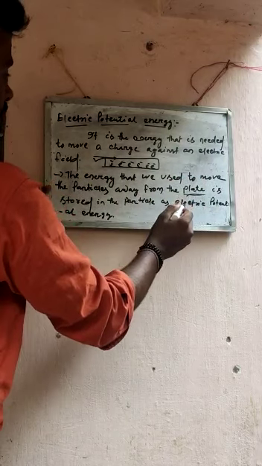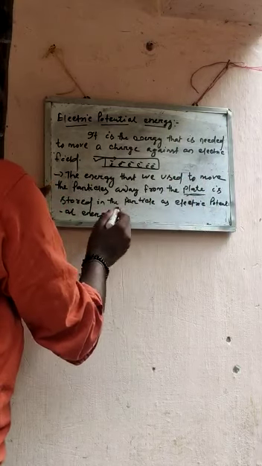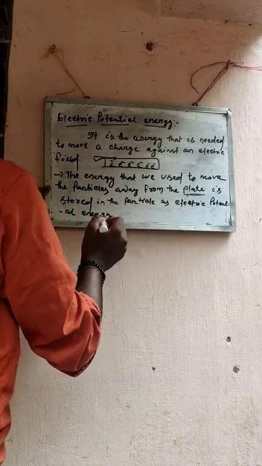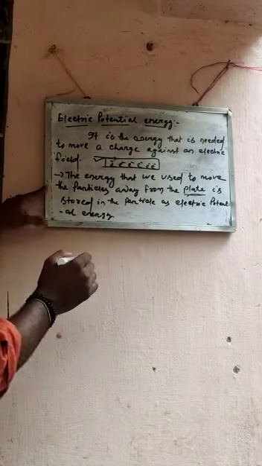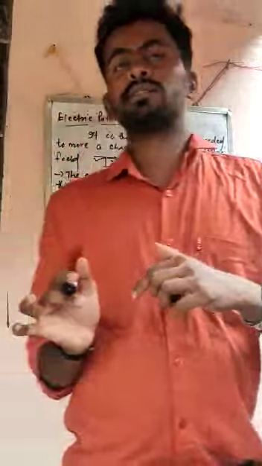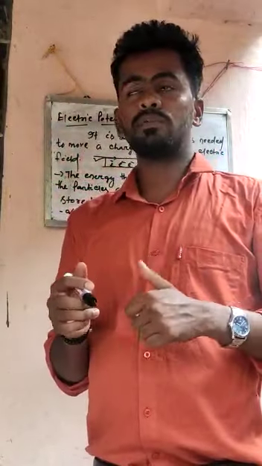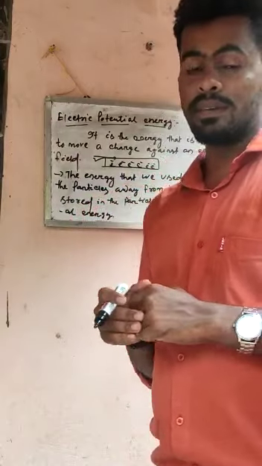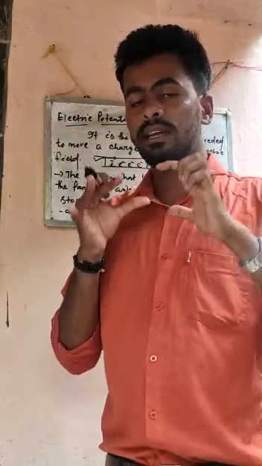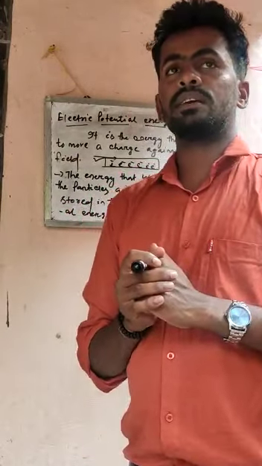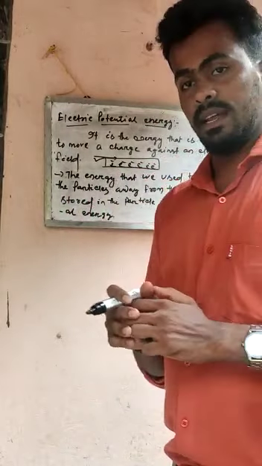And second point, you can note down that the energy that we use to move the particles away from the plate, plate means that conductor, metallic plate, is stored in the particle as electrical potential energy. Whenever the electrons are flowing inside the conductor, then we have to apply some energy, and that energy is given by the battery or cell.